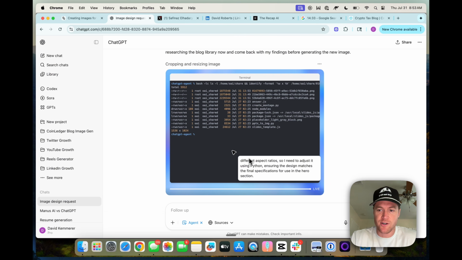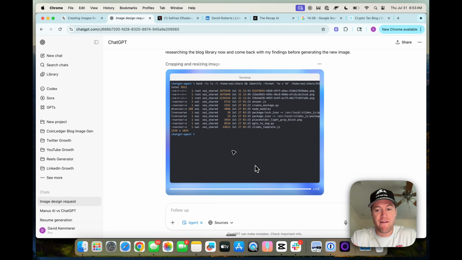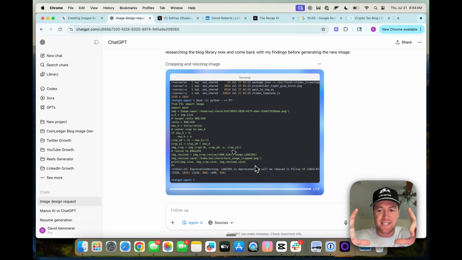All right, this is interesting. So now it's noticing the aspect ratio of our blog post, which is weird. It's 800 by 420 pixels, and it just said I'm going to now crop this photo to match the dimensions that they need for the blog. So that's super interesting. ChatGPT's image generator does have limitations. It can't produce images in just any custom aspect ratio. It needs to be one that's already supported, like 16:9, which is more common. And so it looks like the solution it's using is to generate a photo in 16:9 and then crop it to 800 by 420. So this could lead to some wonky results, but let's see.